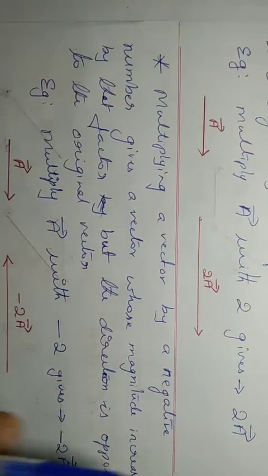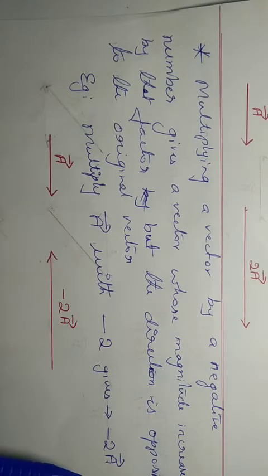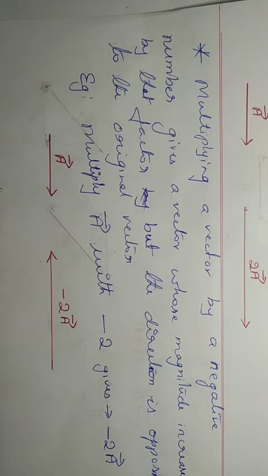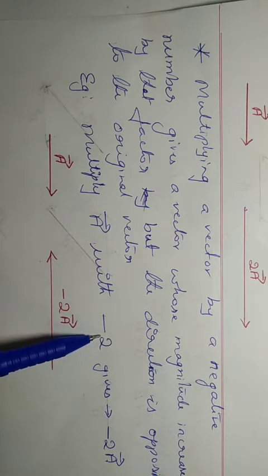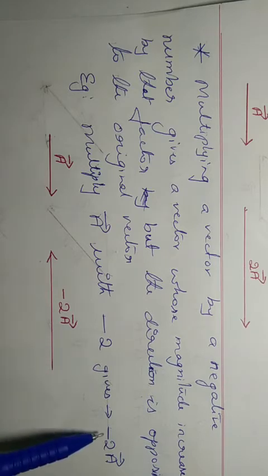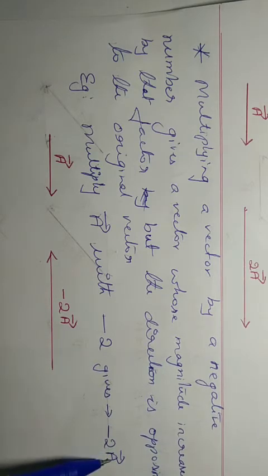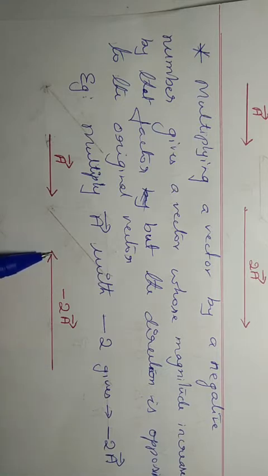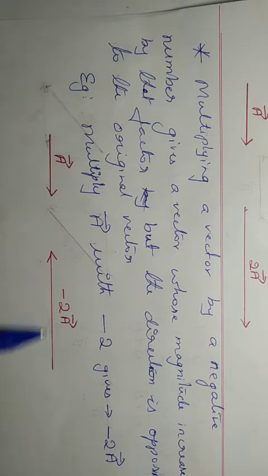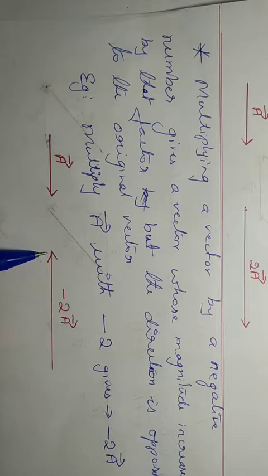Then what happens if we multiply with a negative number? So see this example. We have vector A. If we multiply with minus 2, the magnitude increases by 2 times, so you will get minus 2A. Minus 2A means its magnitude increases by 2 times. See the length here. But the direction is exactly opposite to A. Here A shows towards my right hand side, whereas minus 2A shows towards my left hand side.